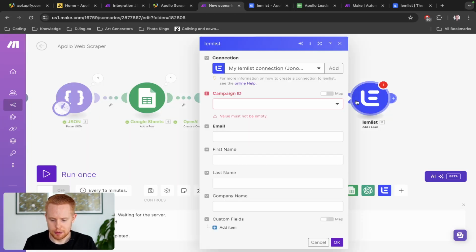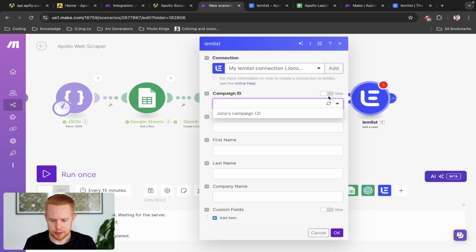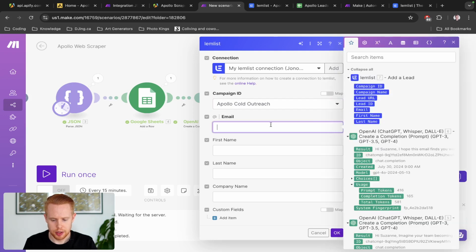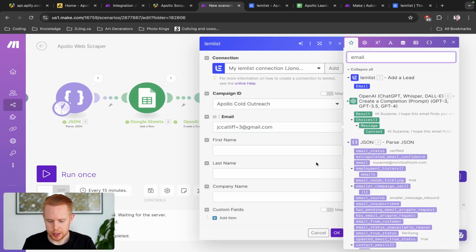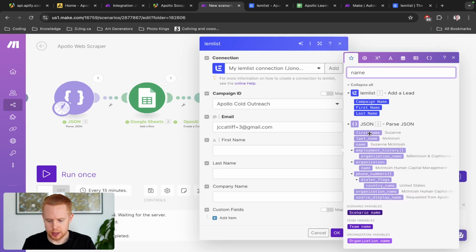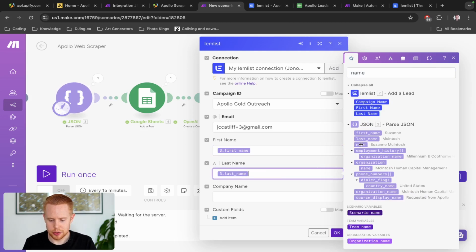We'll come back in here, and we're going to select the campaign ID. We'll refresh the results here. And we have Apollo Cold Email Outreach. And then we can go ahead and just put the person's name. I'm just going to put my email for now, just because this is a test. But of course, you would just put in their email right here, right? And then first name would be Susan right here. We're going to map the last couple of variables, and then organization name will be here.